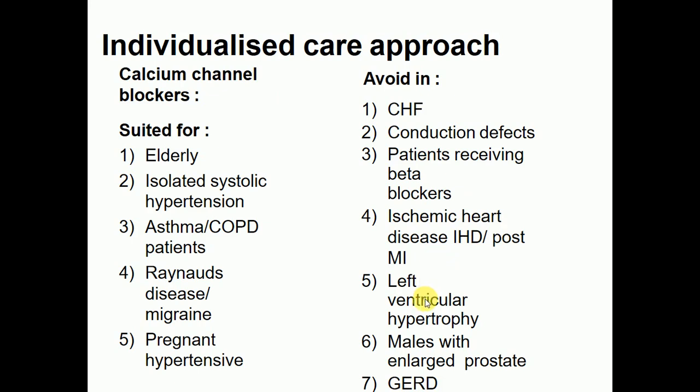They are also avoided in left ventricular hypertrophy, and in males with an enlarged prostate they cannot be recommended. They are also avoided in GERD, gastroesophageal reflux disease.